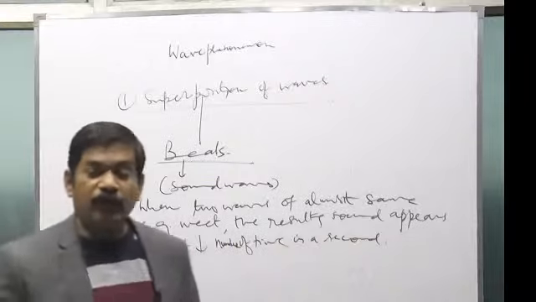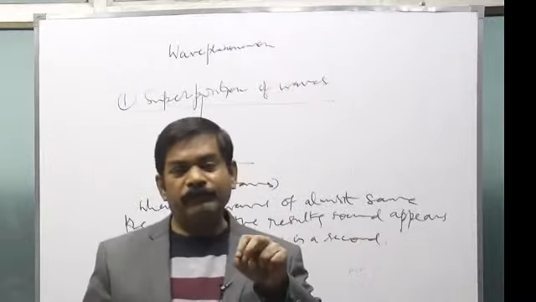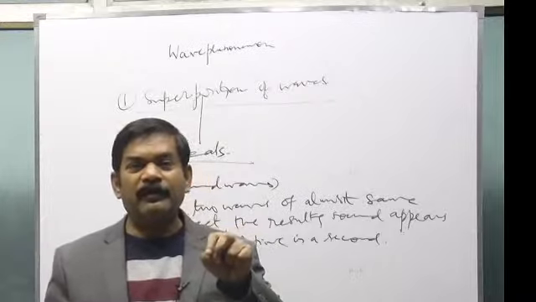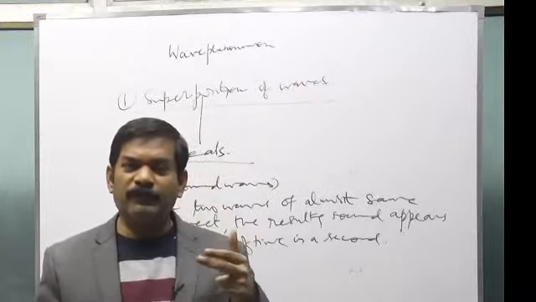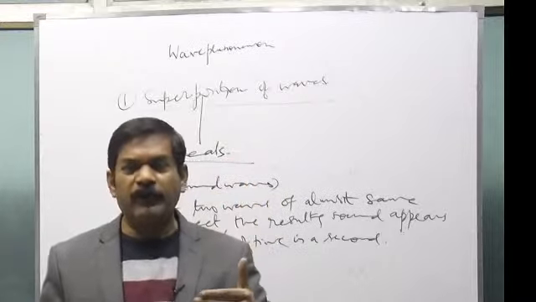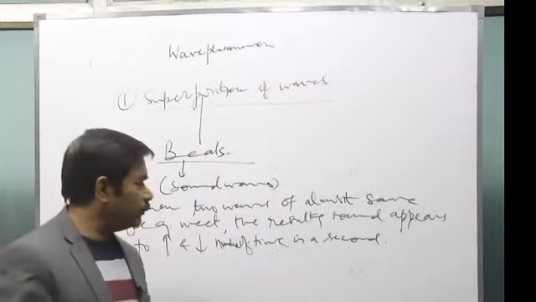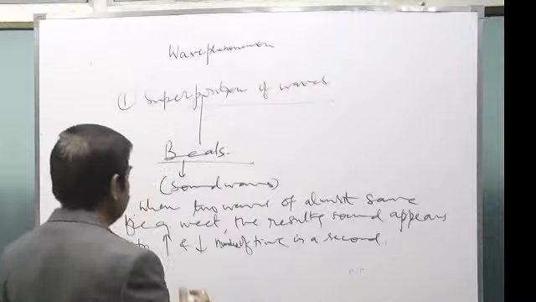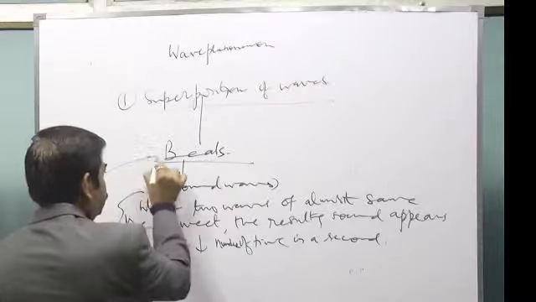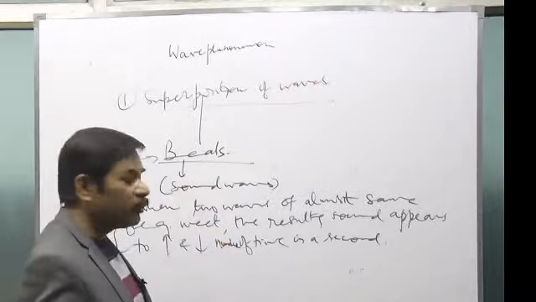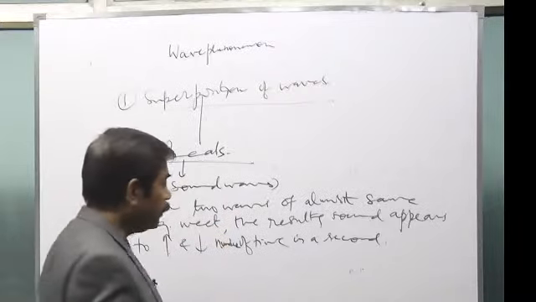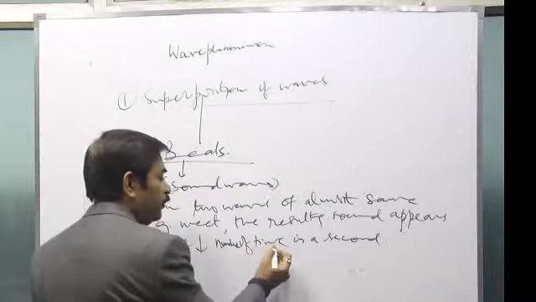When two waves of almost the same frequency meet at a point, what happens? It appears that the intensity of sound is increasing and decreasing a number of times in a second. Increase, decrease, increase, decrease. The phenomenon is called beats. Increasing and decreasing of intensity of sound is called beats.